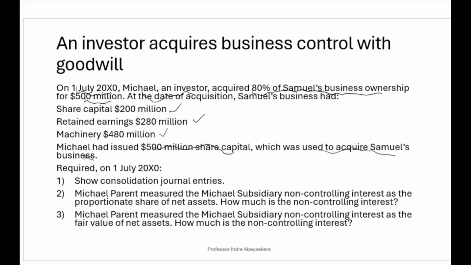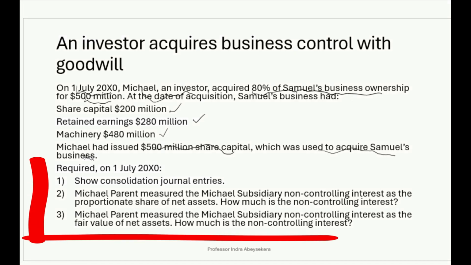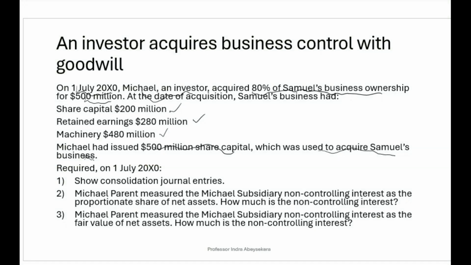Required: first, on 1st of July 20X0, that is at the date of acquisition, show the consolidation journal entries. Second, Michael parent measured the Samuel subsidiary non-controlling interest as the proportionate share of net assets value. How much is the non-controlling interest? Third, Michael parent measured the Samuel subsidiary's non-controlling interest at the fair value of net assets. How much is the non-controlling interest?